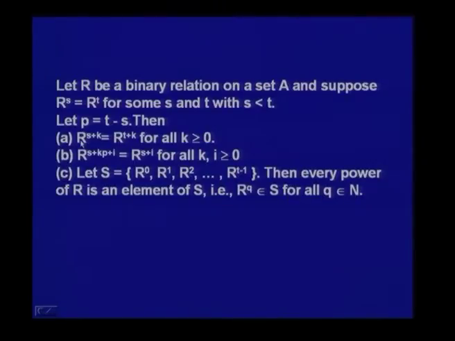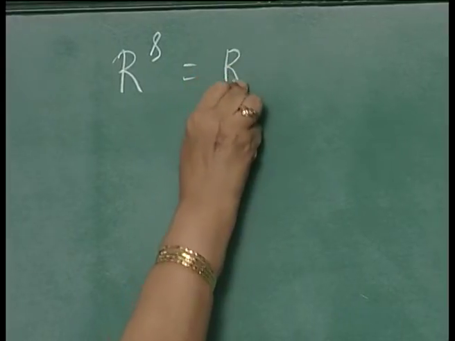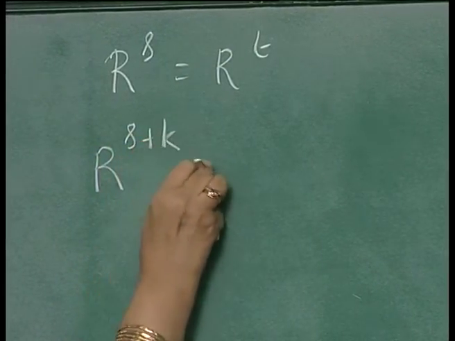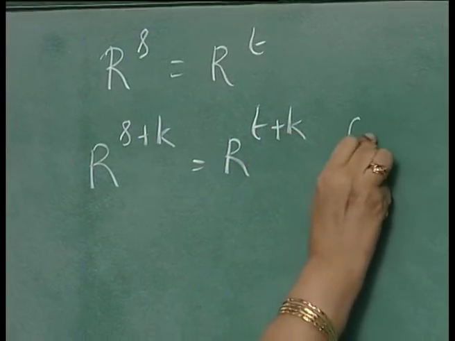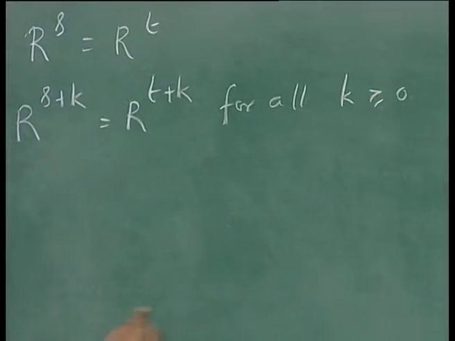First, let us consider the first part. R power S plus K is equal to R power T plus K for all K greater than or equal to 0. So, this is what we want to prove. We know that R power S is equal to R power T. We have to show that R power S plus K is equal to R power T plus K for all K greater than or equal to 0.